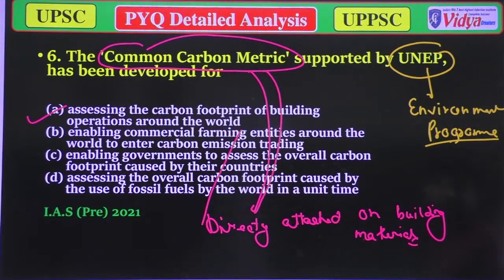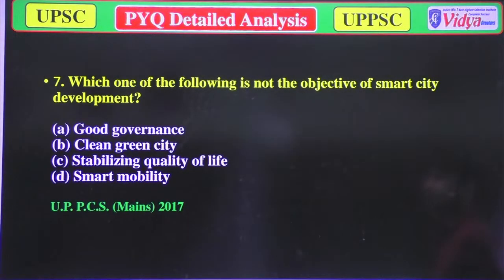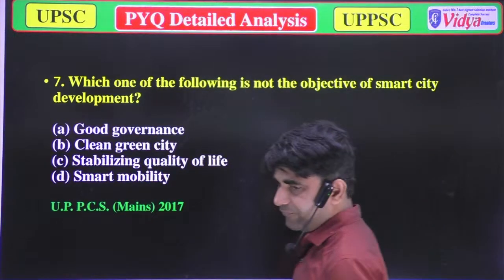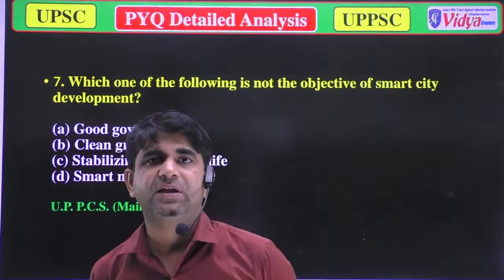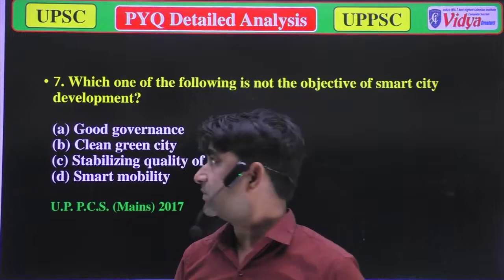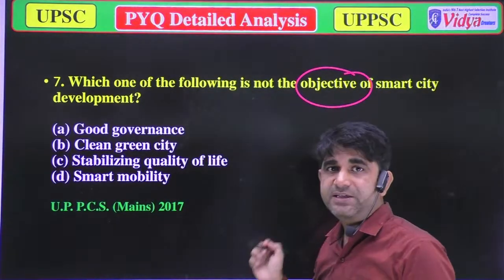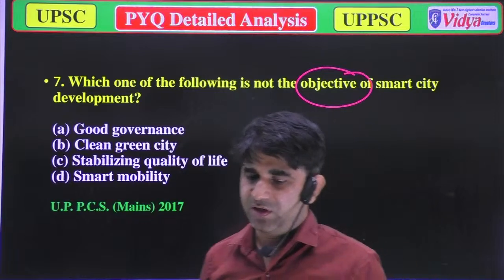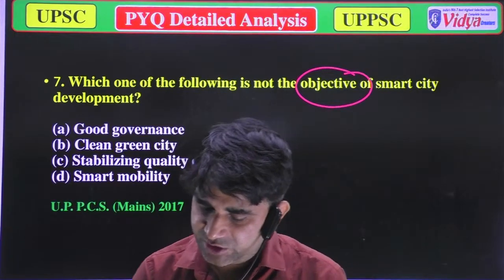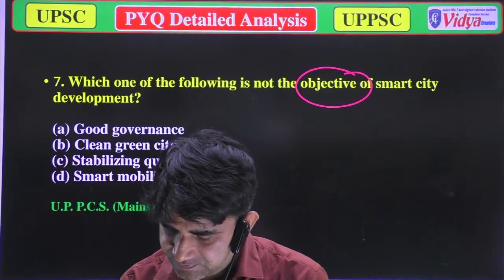Now we'll move to the next question. Which of the following is not the objective of smart city development? Now we have to answer which of the following is not a goal, or you can say not an objective, of smart city development. Six people are there. Please try to answer this question, everyone.